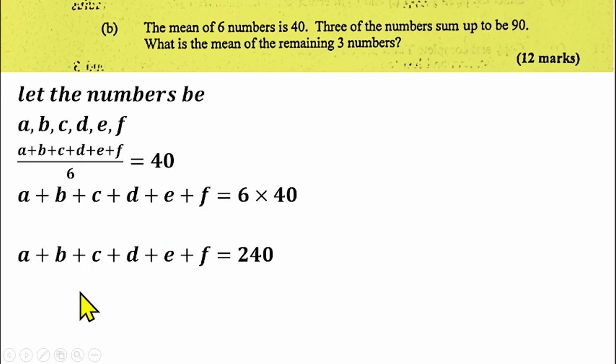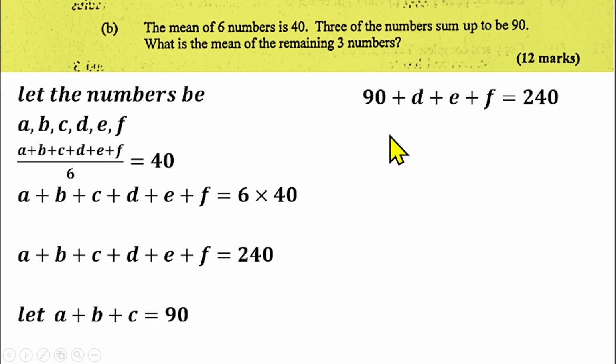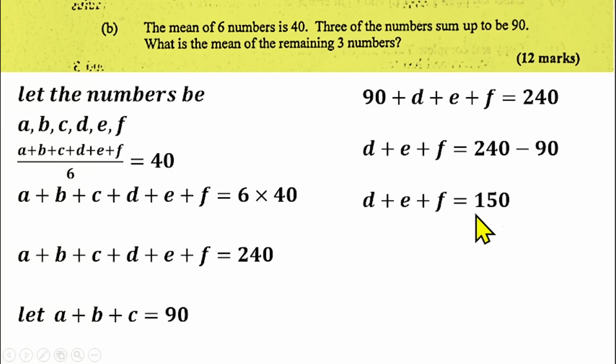So what does that mean? I said let a, b, c be the 3 numbers that sum up to 90. So that means I can replace this by 90, and I'll be left with d, e, f. So I'll be having 90 plus d plus e plus f equals 240. If I collect like terms, I'll be having d plus e plus f equals 240 minus 90. That gives us 150. So the sum of the remaining 3 numbers is 150.